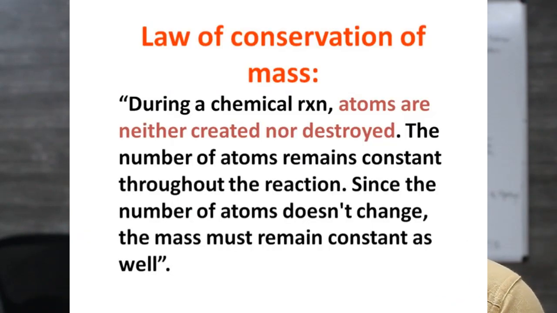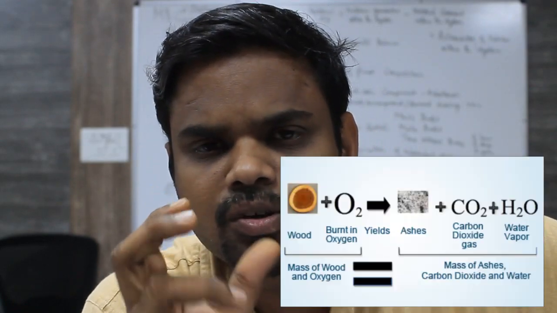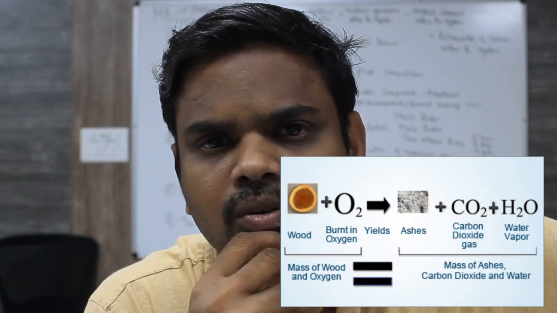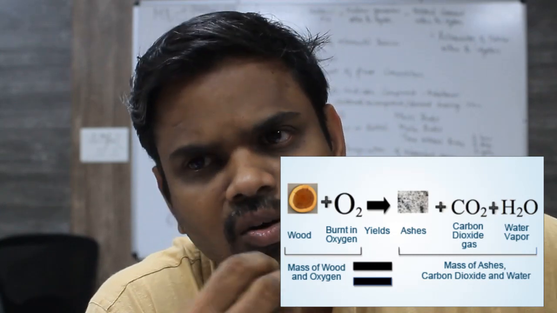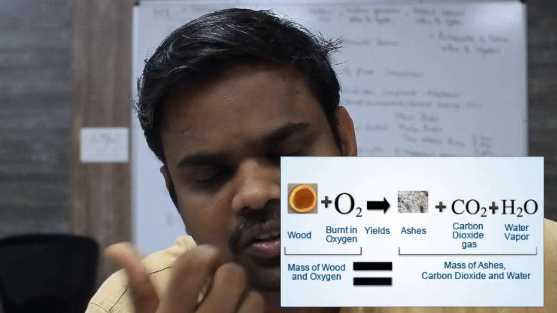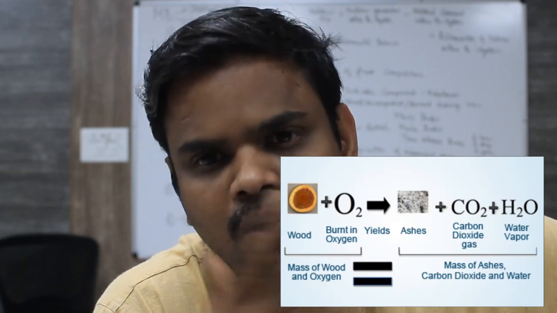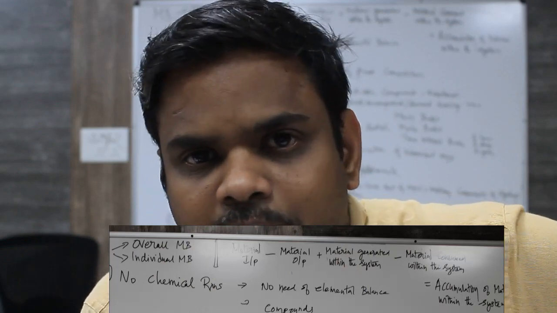We know that there are different unit operations as well as unit processes involved in a chemical industry, right? So for each unit operation or each unit, we are going to account how much mass of feed is entering and how much mass of products are leaving the system. So that constitutes material balance. That is the total mass entering a system and the total mass leaving the system. So that is the overall material balance.